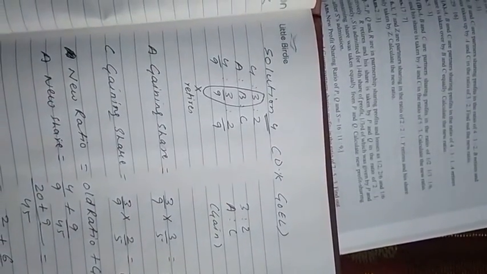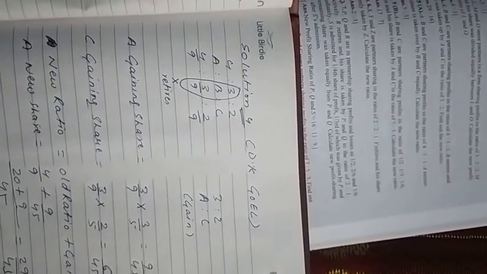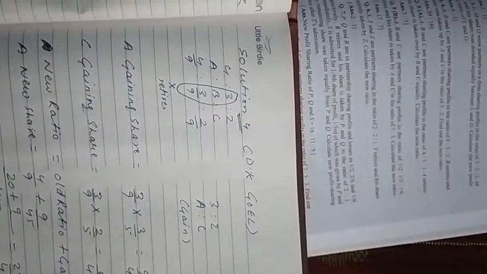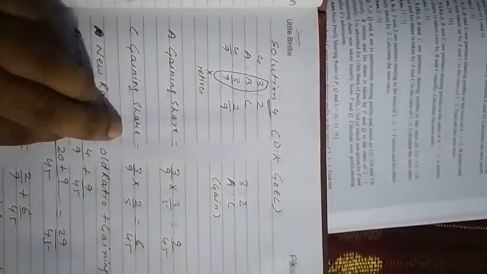A's gaining share will be 3/9 multiplied by 3/5. The gain of A and C is given in the question, that A and C are gaining in the ratio 3:2, B's share being that of the partner who is retiring from the firm. Similarly, C's gain will be 3/9 multiplied by 2/5, that is 6/45.